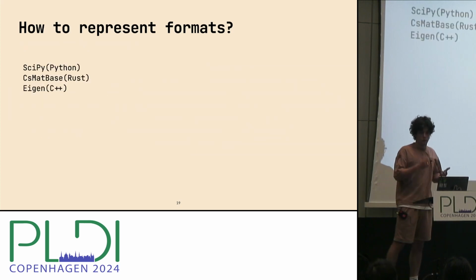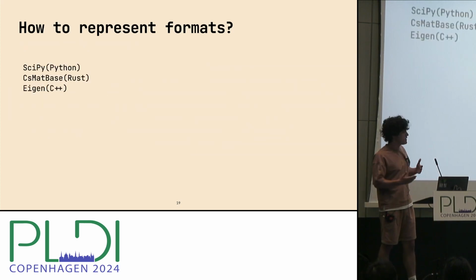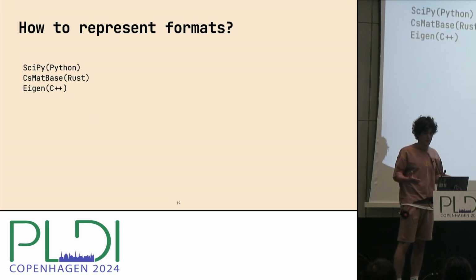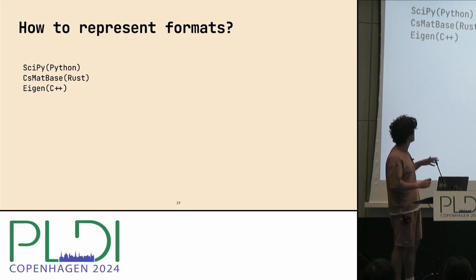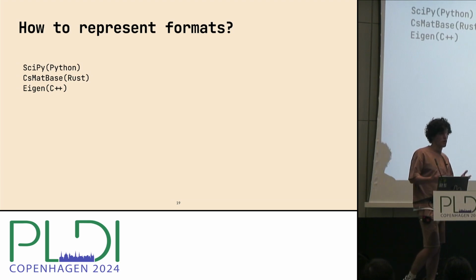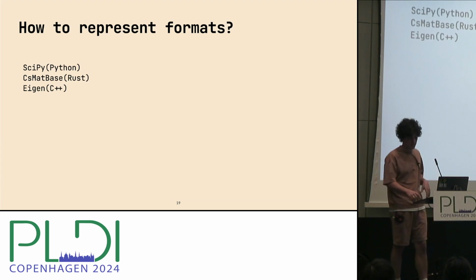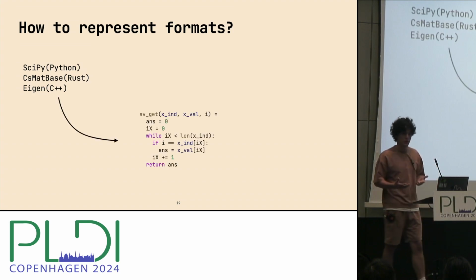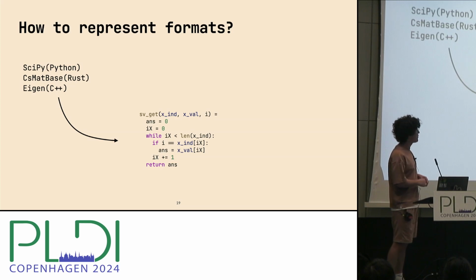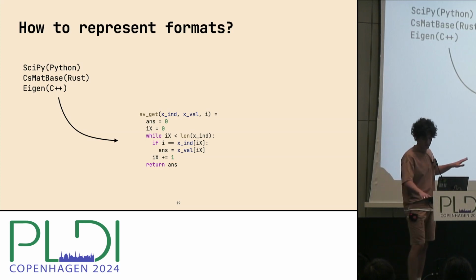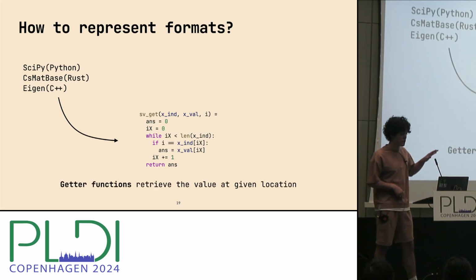So what we do instead is analyze a bunch of libraries for sparse data computations to understand how programmers represent those formats themselves. What we found is that for each particular format, programmers implement a so-called getter function. Getter functions retrieve the value at a given location.